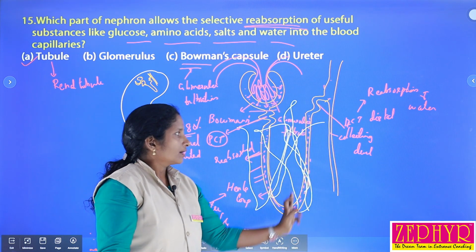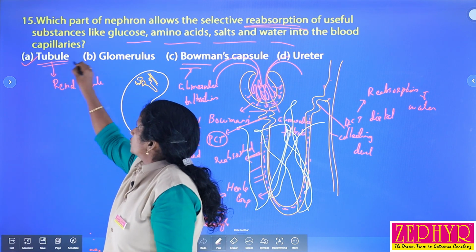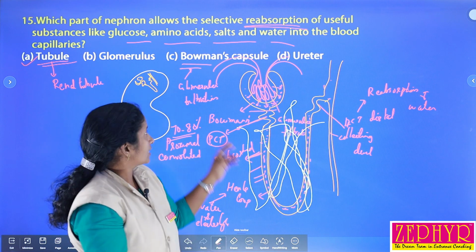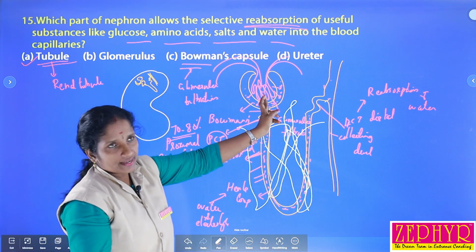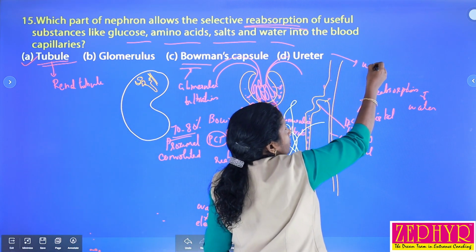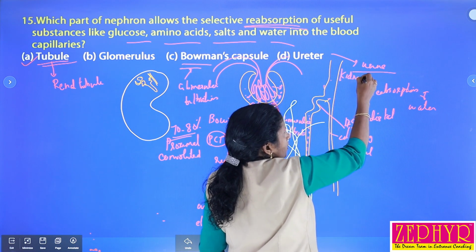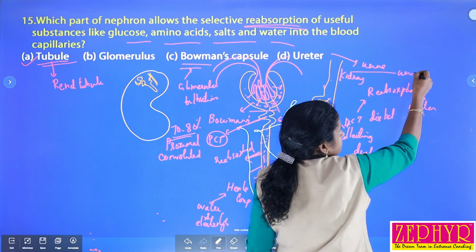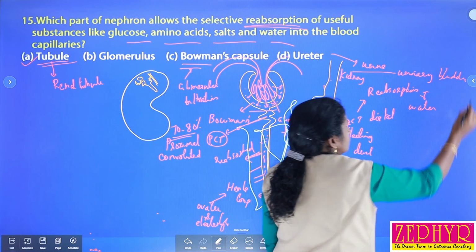So here the reabsorption takes place in the renal tubules, not in Bowman's capsule. So we can select renal tubules or the tubules. Glomerulus is mainly for filtration. Bowman's capsule is again for filtration. Ureter carries urine from where to where? From the kidney to the urinary bladder. So we can select the first option.